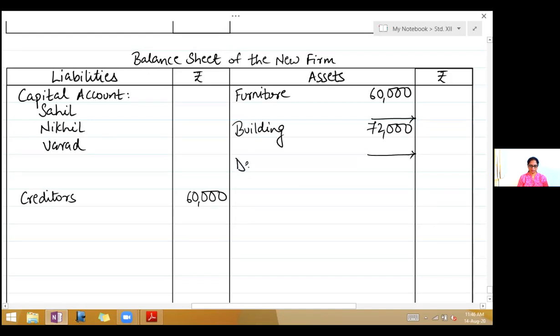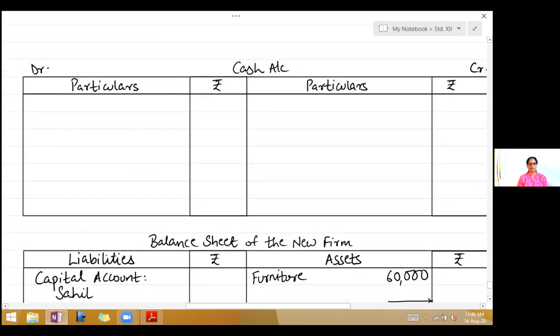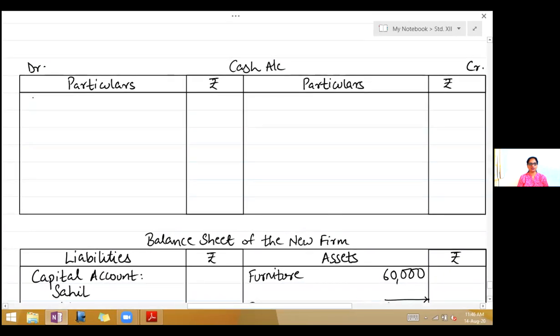Debtors in a column 40,000, leave a line. Closing stock, now this does not have an adjustment, so in the outer column 48,000. And last you have cash in hand, so take your cash account. On the debit side, bring down the balance, write to balance brought down 20,000.